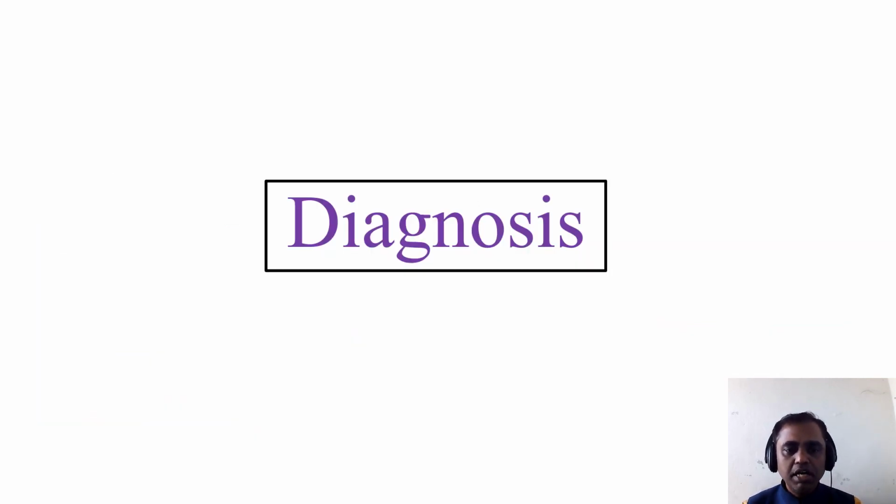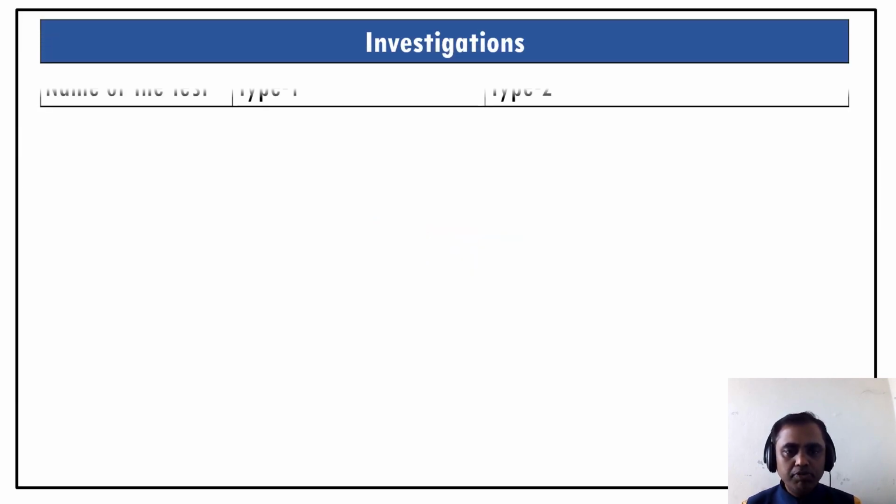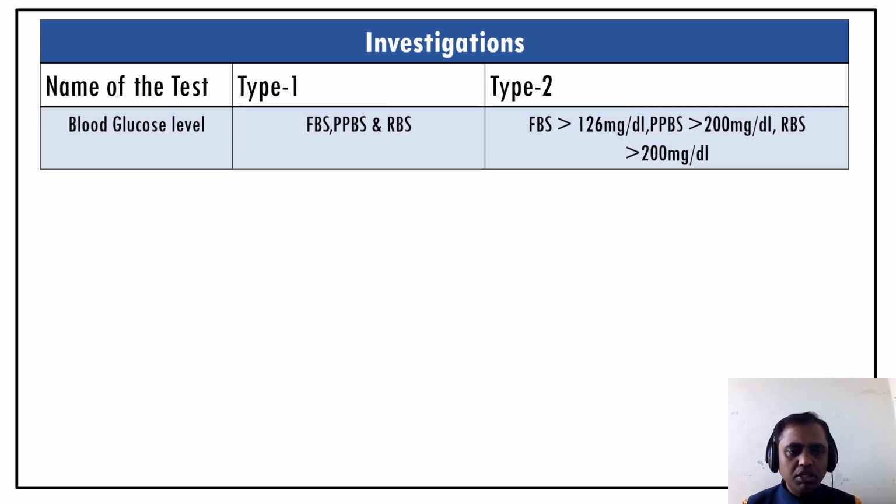So now we'll study how to diagnose type 1 and type 2 diabetes mellitus. I'm giving a simple flow chart. You can go for the blood glucose level. There are 3 tests: fasting blood glucose, postprandial blood glucose and random blood glucose. As per the WHO and ICMR, if the fasting blood glucose level is more than 126 milligram per deciliter, or PPBS is more than 200 milligram per deciliter, or RBS is more than 200 milligram per deciliter, it can be diagnosed as type 1 or type 2 diabetes mellitus.